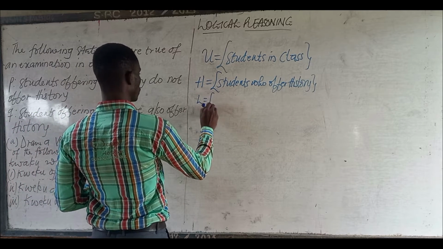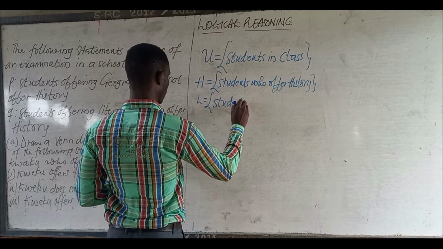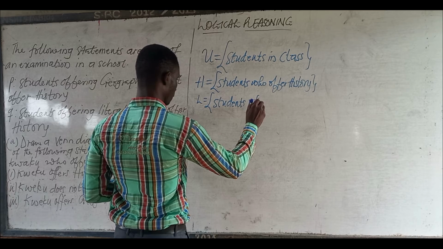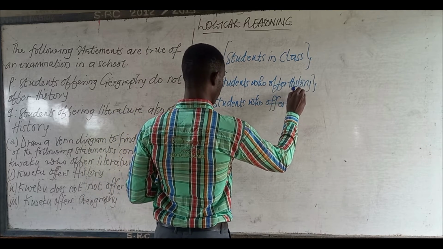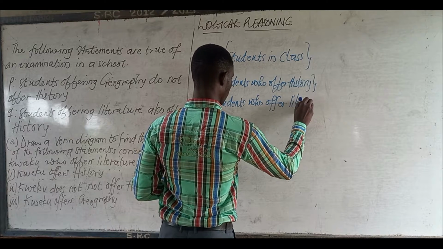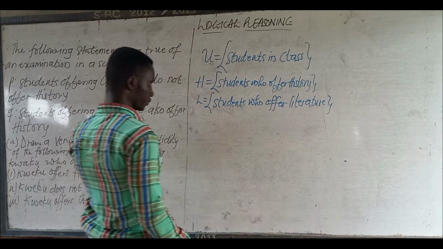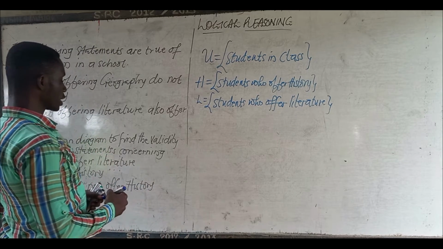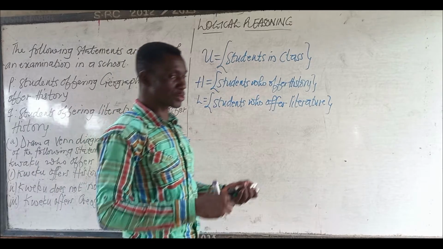L is equal to students who offer literature. Now let's analyze them critically, because this is logical reasoning. You must reason logically.